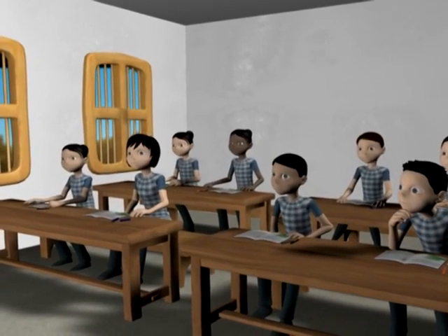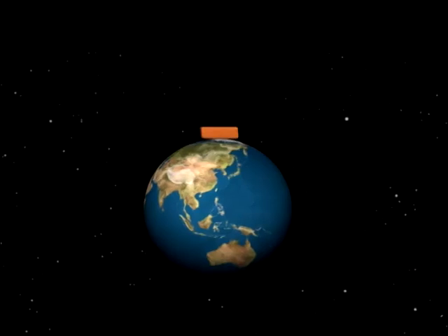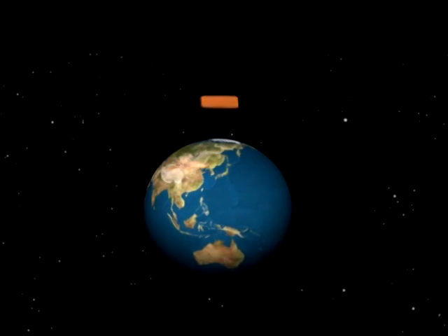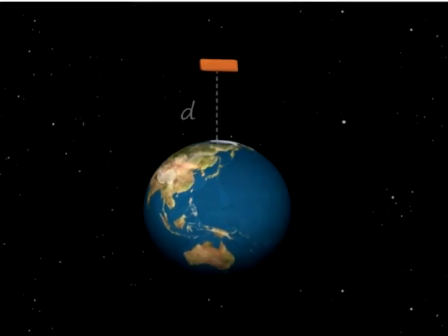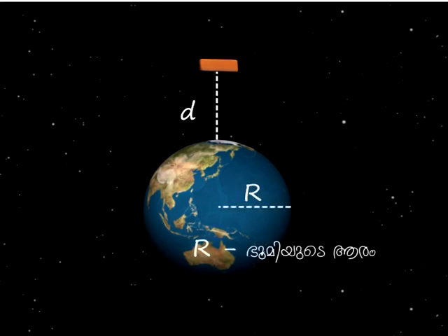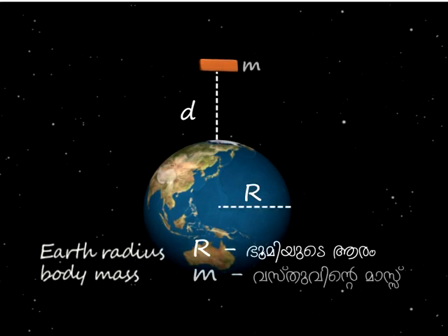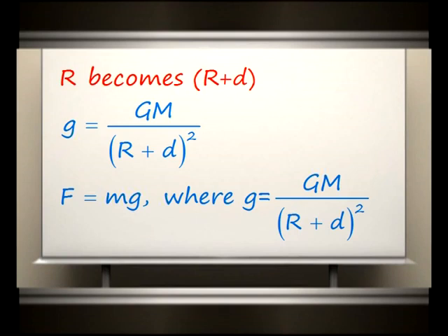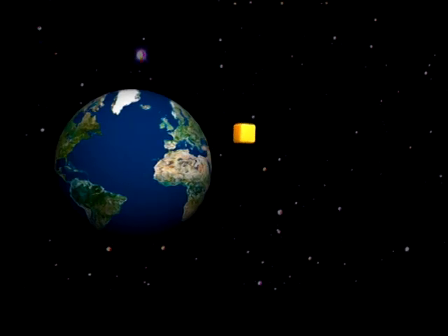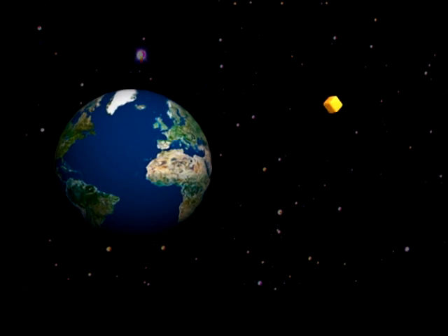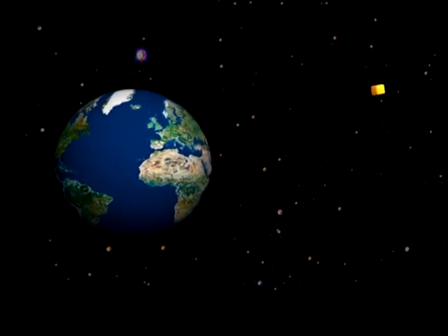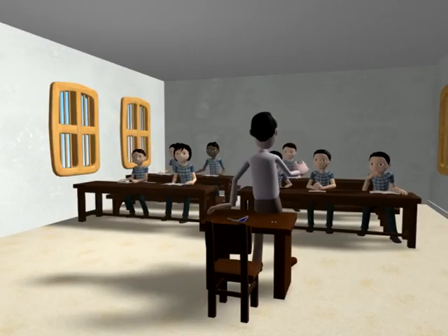Now let us try to raise the body a distance d from the earth's surface. Now r becomes r plus d. So small g reduces. Thus F reduces. That is, the weight of the body decreases when it is moved away from the earth's surface. In short, the weight of a body is maximum when it is on the earth's surface. It decreases when the body is moved out. Let us check another situation.